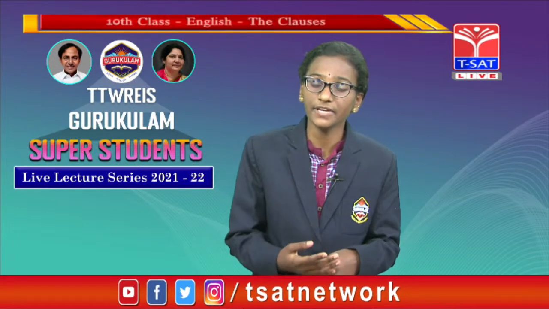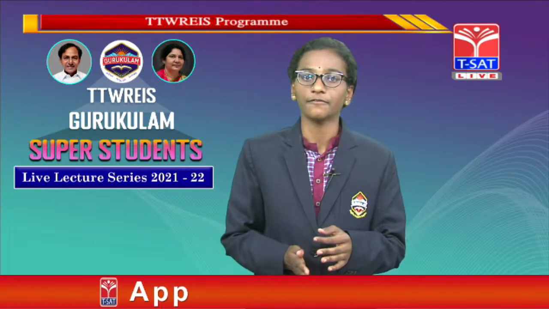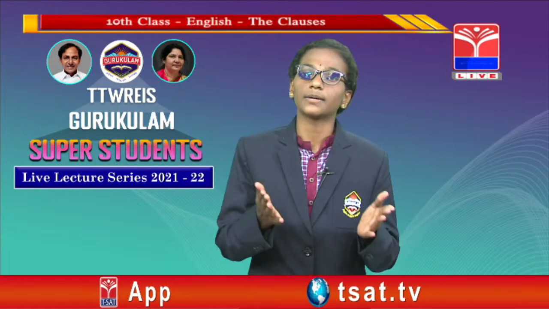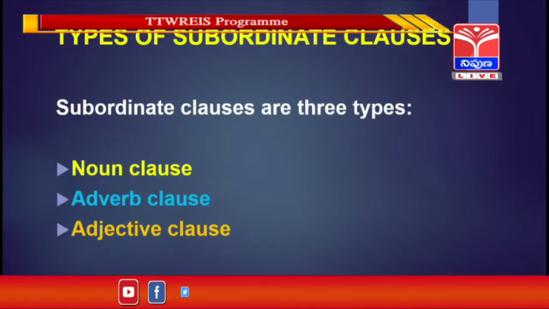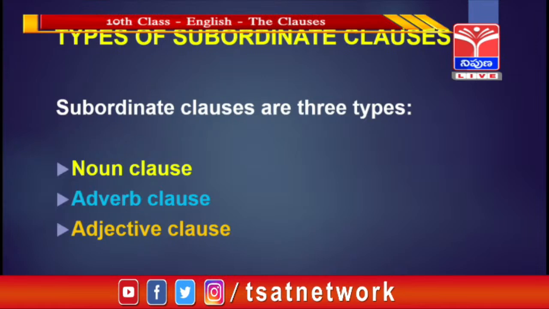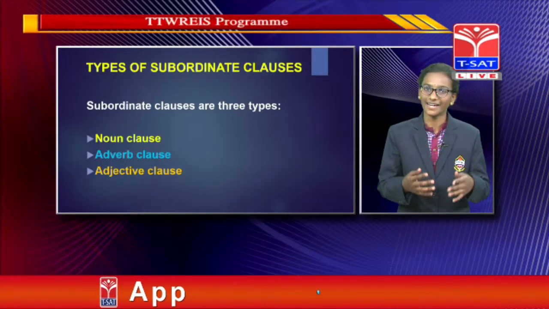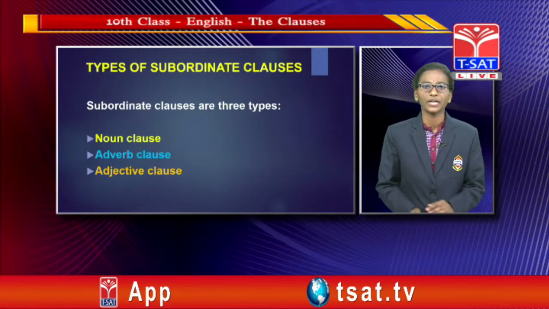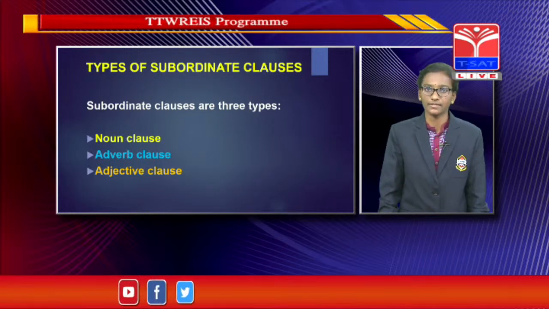Next, again we have subordinate class. In this subordinate class, we have three types. So subordinate classes are of three types. Then what are they? Here see in the slide, friends. They are noun class, adverb class, and adjective class. These are the three types of classes in subordinate class. Now, first let us discuss noun class.